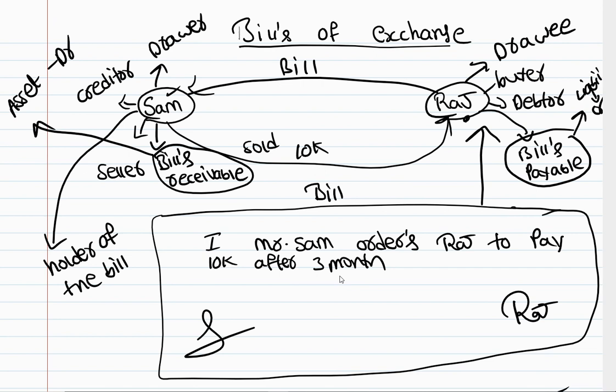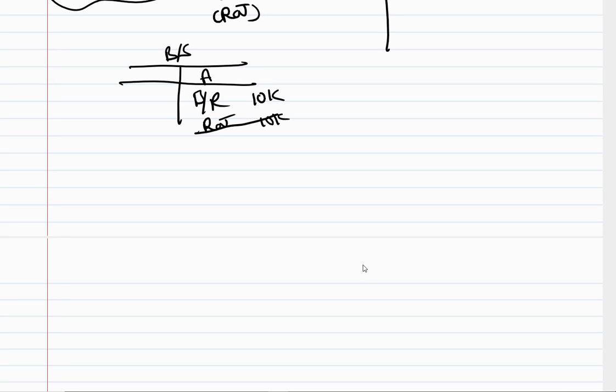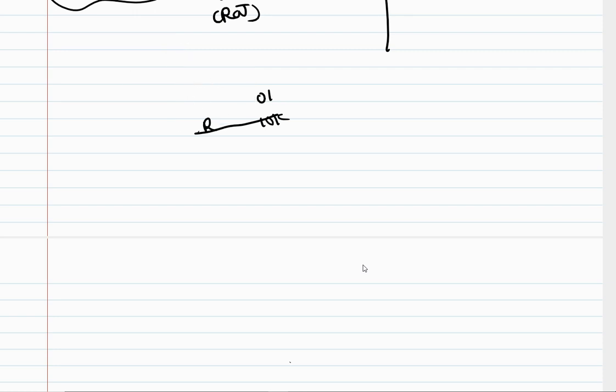Now assume that the bill is drawn. Who drew the bill? Sam drew the bill, right? Assume that this bill is drawn on January 1st. And then we have given a 3 months time. So January 1st to February 1st, February 1st to March 1st, March 1st to April 1st. So 3 months time. April 1st will be the due date, right? Due date. Who is the holder of the bill? We have discussed that the holder of the bill is Sam. The bill is with Sam, right?